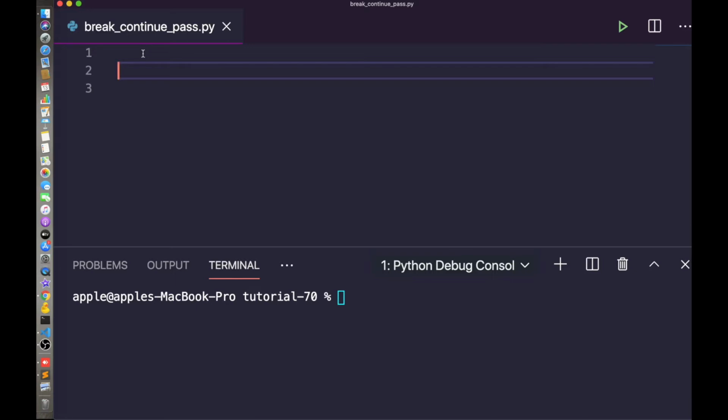statement. In Python, break and continue statements can alter the flow of a normal loop. Loops iterate over a block of code until the test expression is false. But sometimes we wish to terminate the current iteration or even the whole loop without checking the test expression. The break and continue statements are used in these cases.